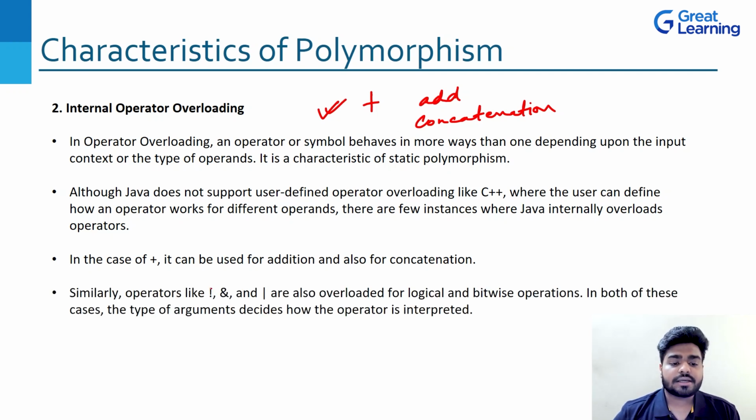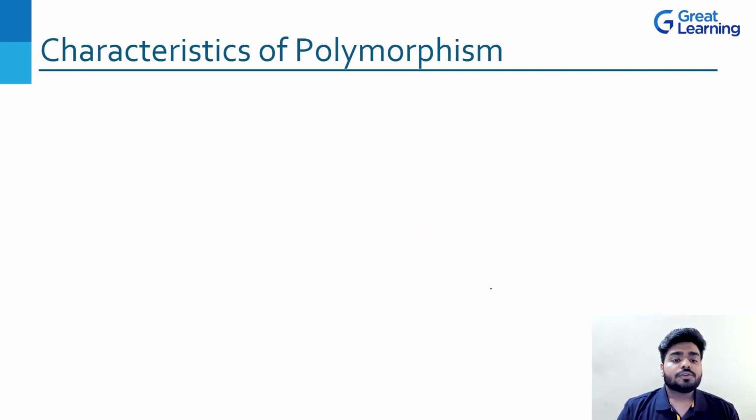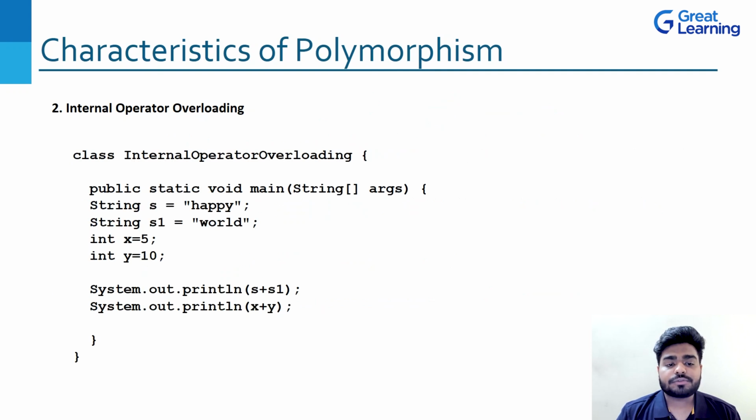Similarly, operators like not, the and, and the or are operator overloaded, because they are used in logical and also bitwise operations, right? If you look at this example, we again have two variables s and s1, and two variables x and y. But here we have integers and here we have strings.